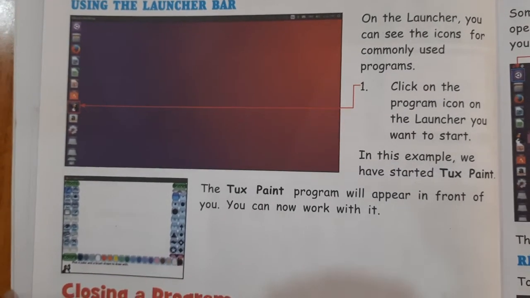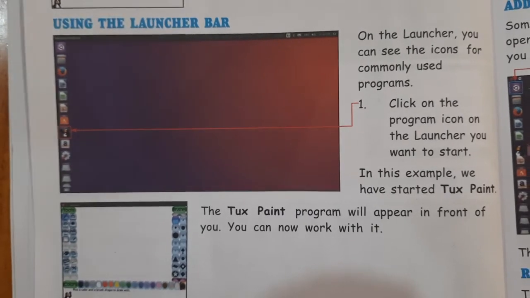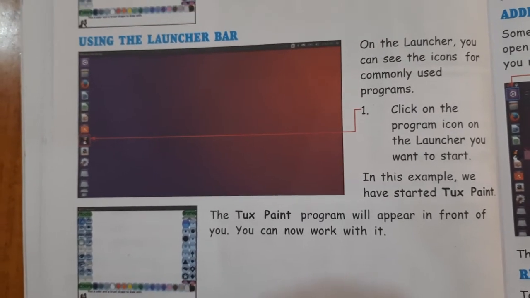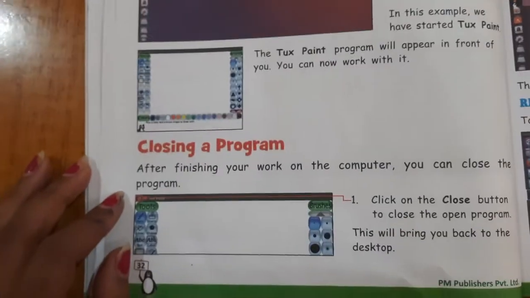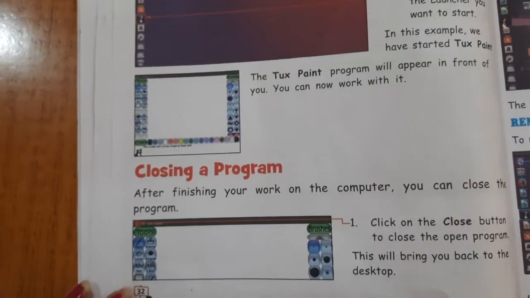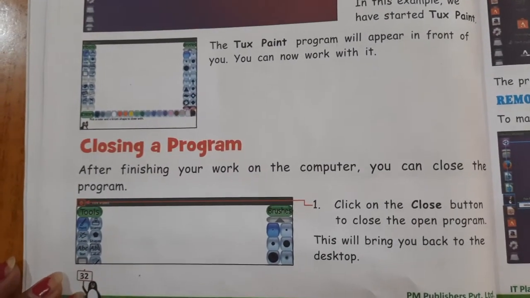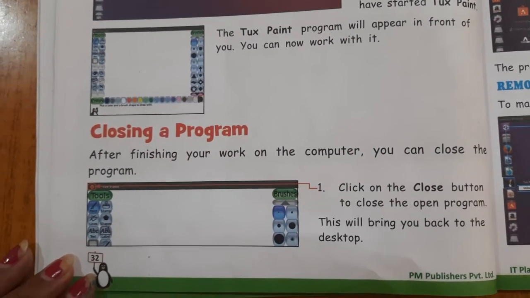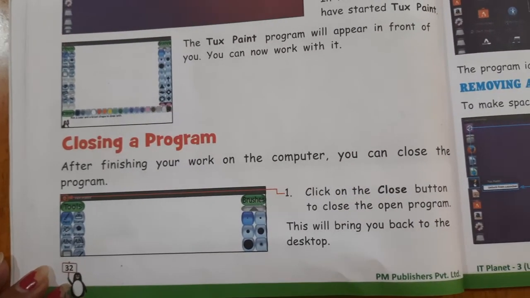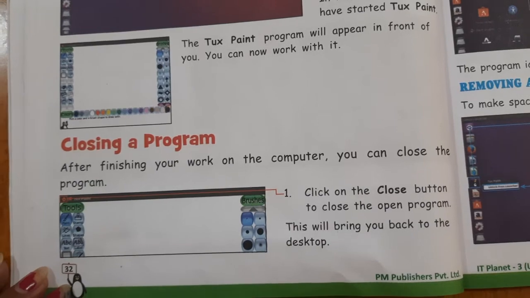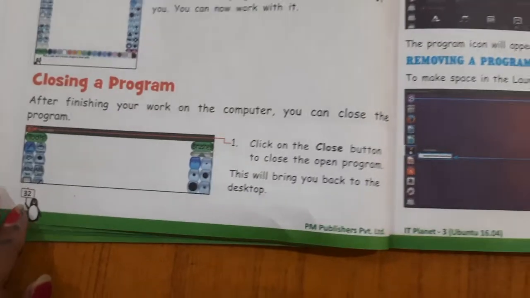In this example, we have started TuxPaint. The TuxPaint program will appear in front of you and you can now work with it. Okay, now closing a program. After working on the program, how to close the program? After finishing your work on the computer, you can close the program. Click on the close button to close the program. This will bring you back to the desktop.